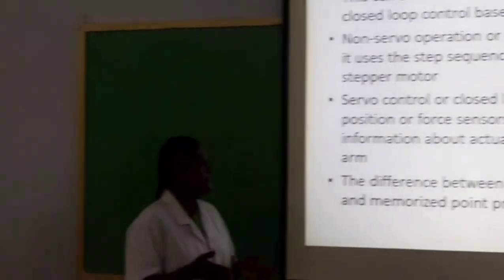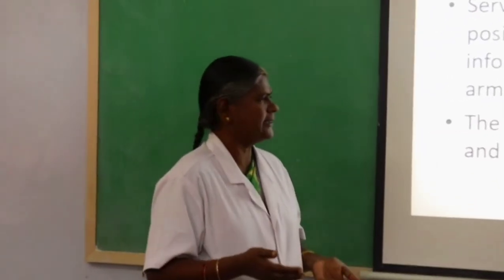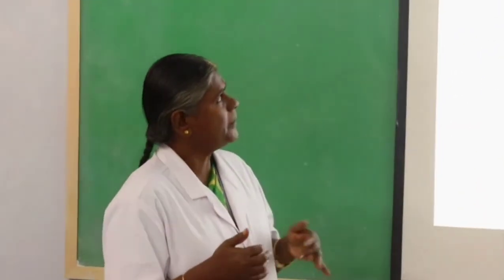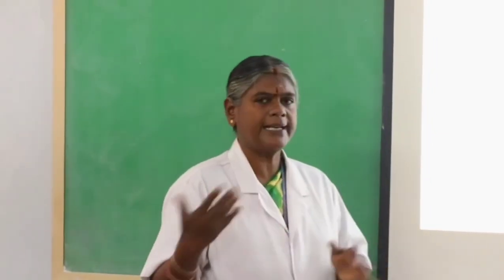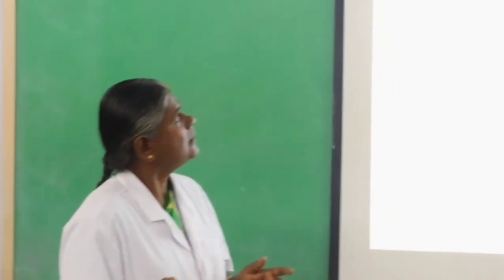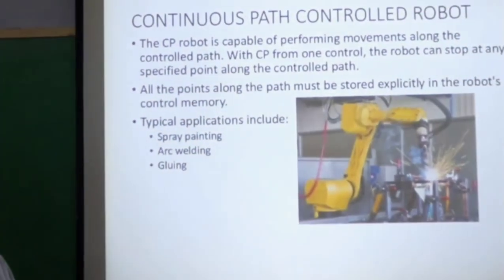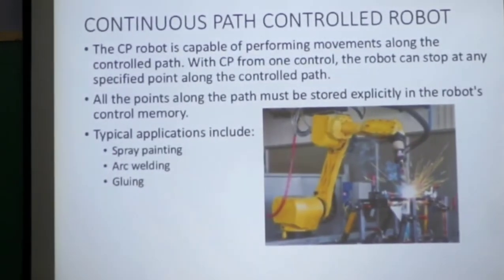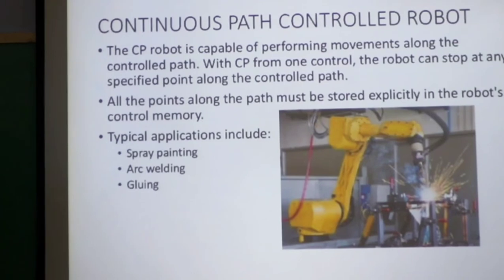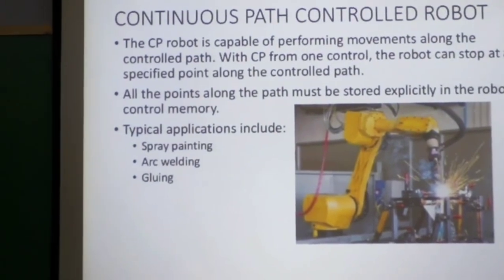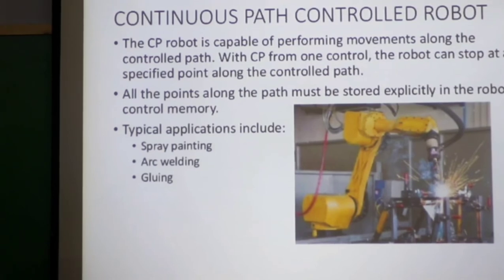So that is called the closed loop system. Next slide. So the robot takes a corrective action through the controller. It may be controlled by point to point, straight line path or continuous path. Next slide. So this is the continuous path controlled robot. It is capable of performing movements along the controlled path. With CP control, the robot can stop at any specified point along the controlled path. So typical applications include spray painting, arc welding and gluing.